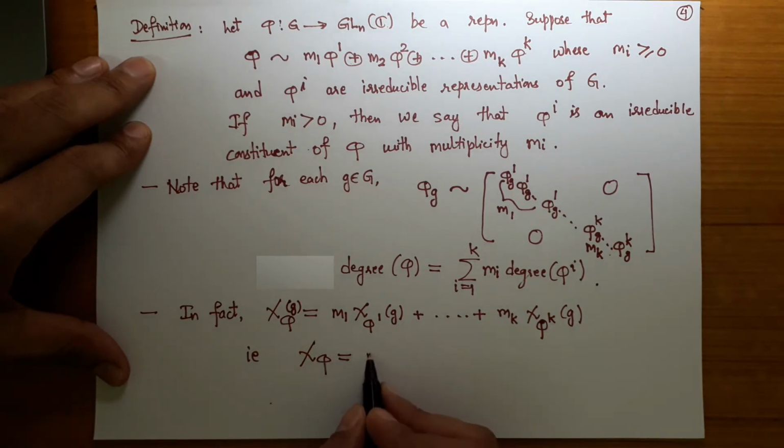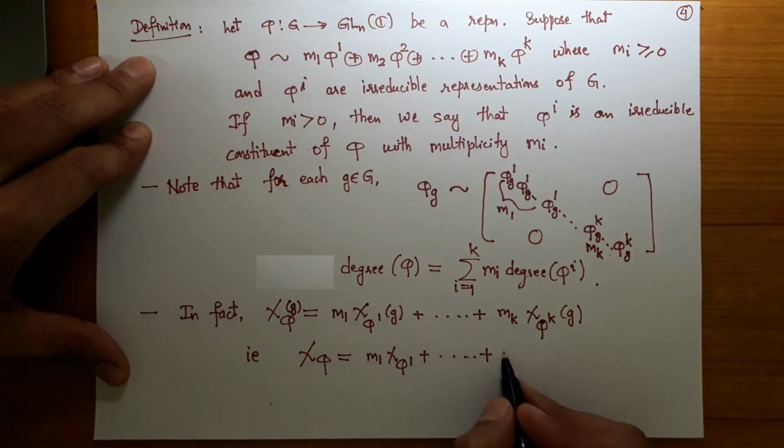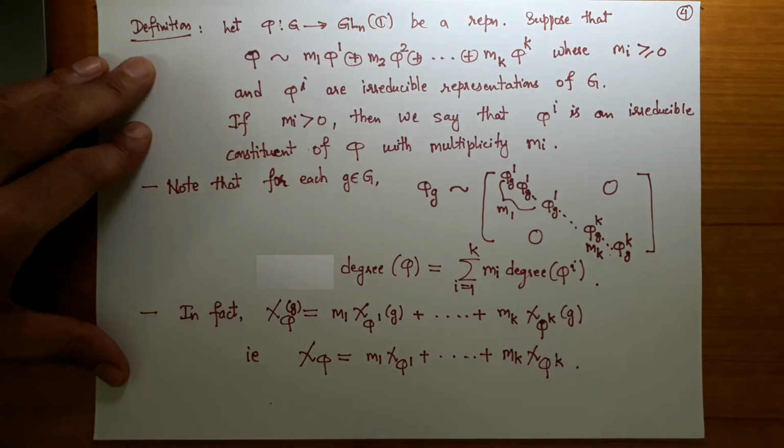So chi phi can be written as m1 times chi of phi1 plus so on plus mk times chi of phi k.